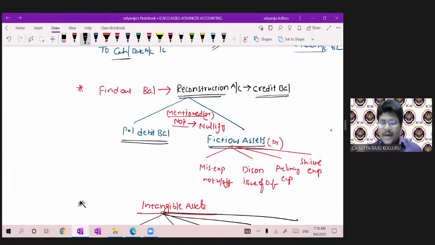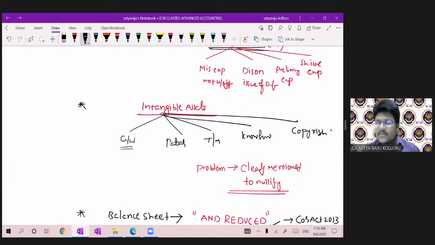Okay, coming here. The balance in the reconstruction account should first be set off with the debit balance in the profit and loss account. After that, you can set off with fictitious assets. Whether it was mentioned or not in the problem, you should nullify such profit and loss account debit balance and fictitious assets with the existing reconstruction account. Coming to intangible assets, the existing reconstruction account balance can be utilized to nullify the intangible asset only if there is clear-cut information given in the problem. Otherwise, no need to nullify the intangible asset balances.